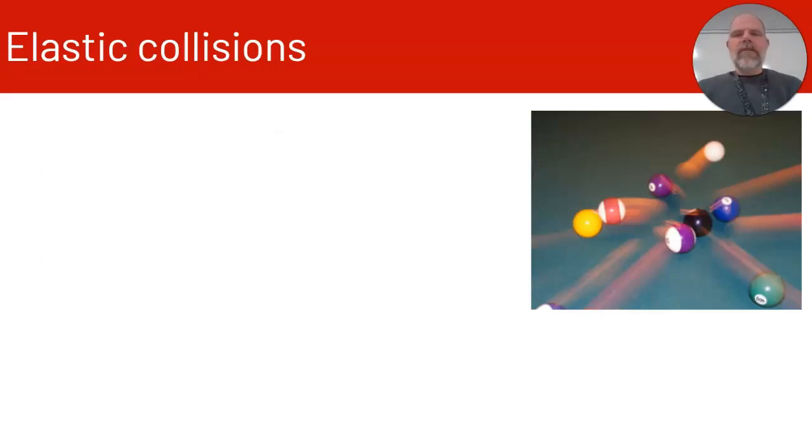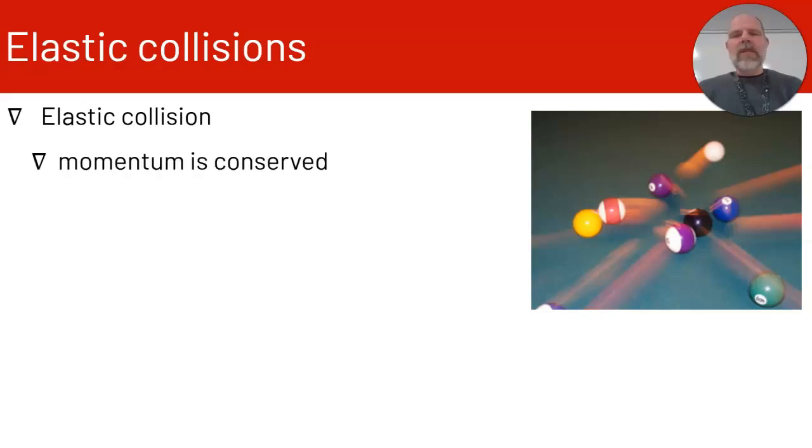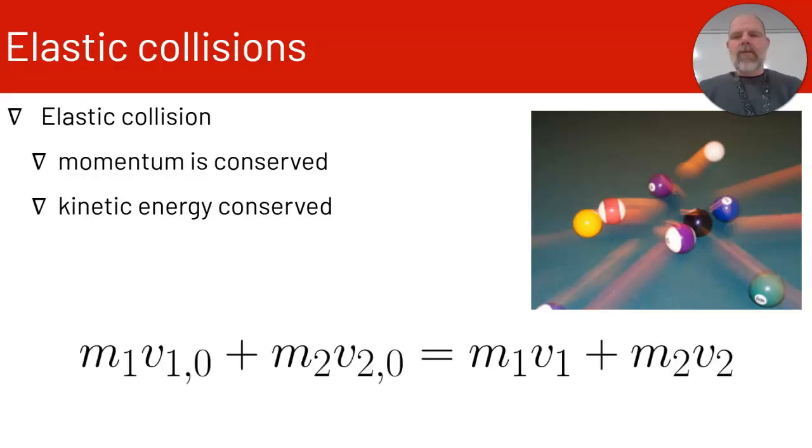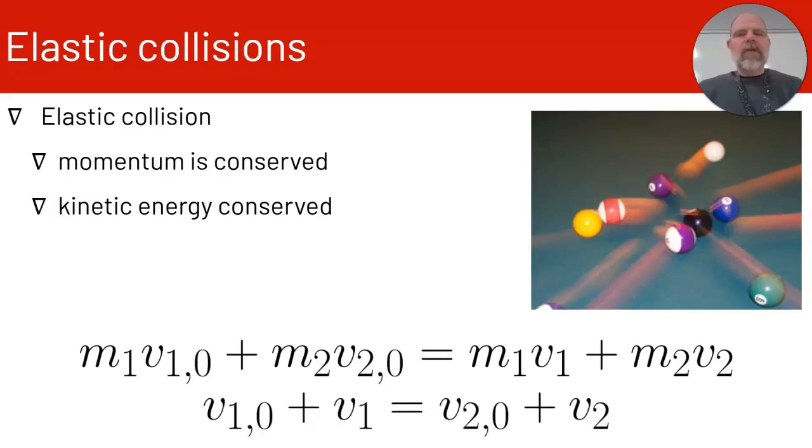So the final type of collision is an elastic collision. We have the example of the pool balls clacking against each other. So in an elastic collision, momentum is conserved and kinetic energy is conserved. So here we have our original conservation of momentum equation, m1 times the initial velocity of 1 plus m2 times the initial velocity of 2 is equal to m1 times the final velocity of 1 plus m2 times the final velocity of 2. And we have this additional equation which we can use to confirm that a collision was in